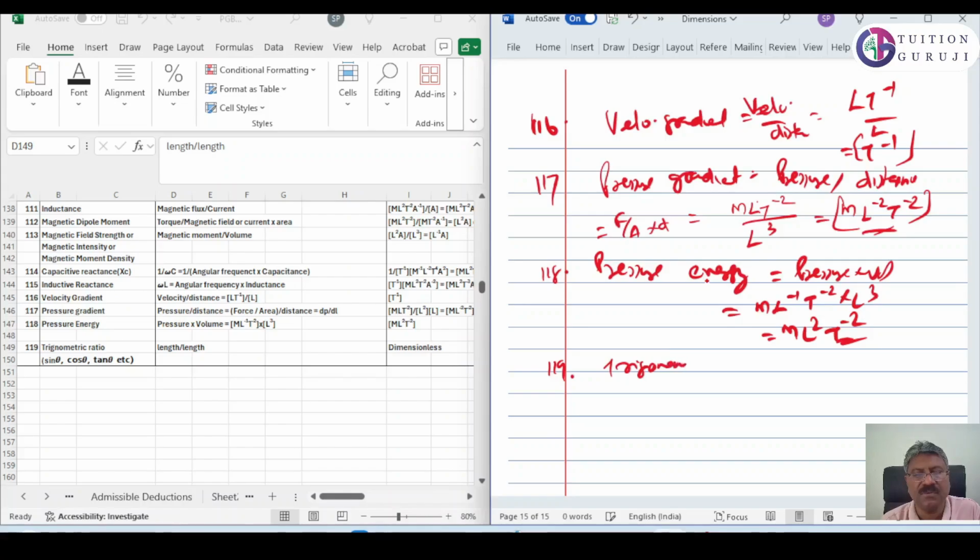We know all trigonometric ratios are ratios of lengths. Therefore, it is dimensionless. All sin theta, cos theta, tan theta are ratios of two lengths, so it will be dimensionless.